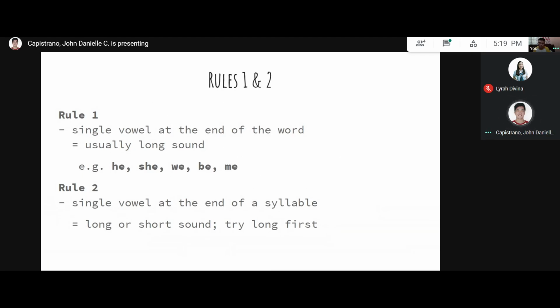So Rules 1 and 2 are quite related to each other since they deal with single vowel letters at the end of a word. For example, he, she, we, be, me. Now, there is a preference for long sounds, as you can see in he. We do not pronounce it with a short sound; we pronounce it as he. She as well.